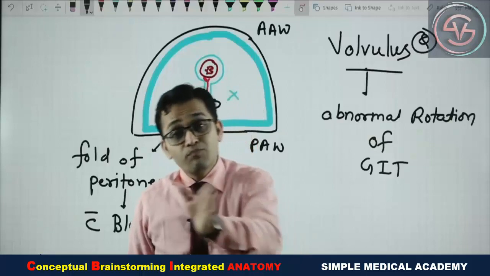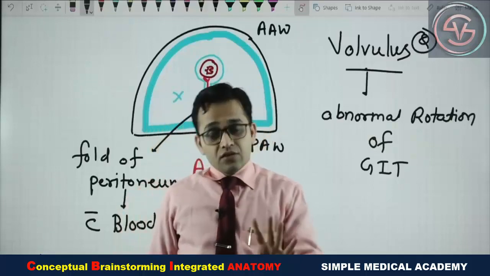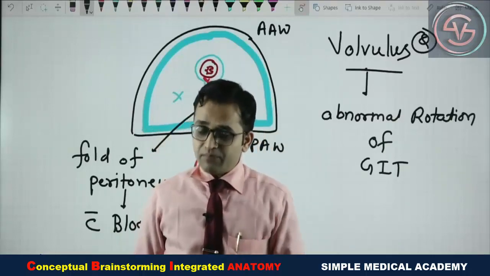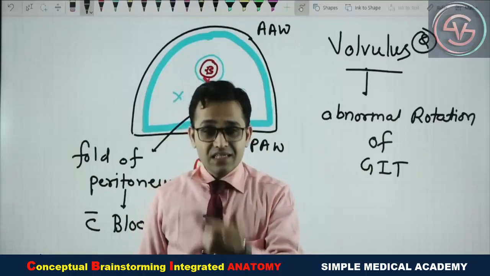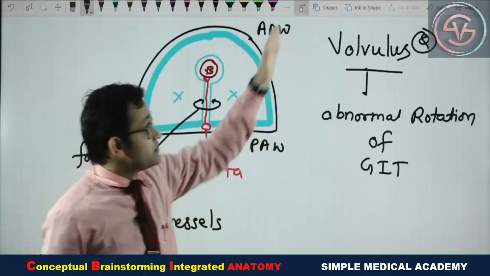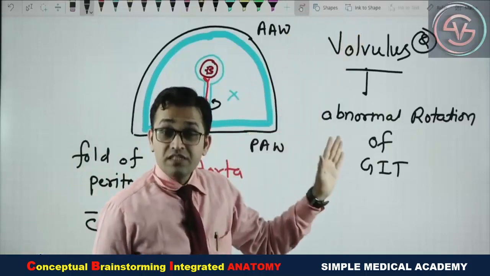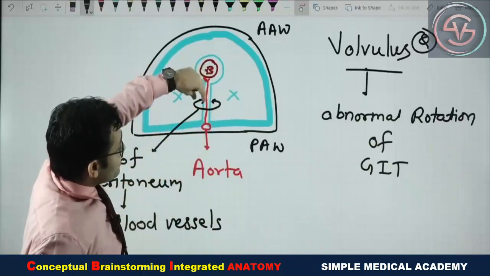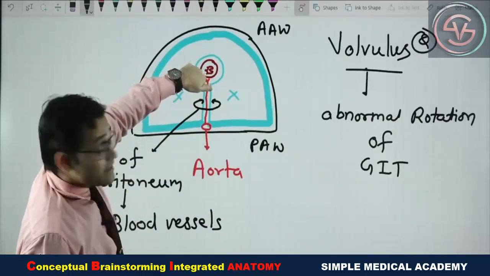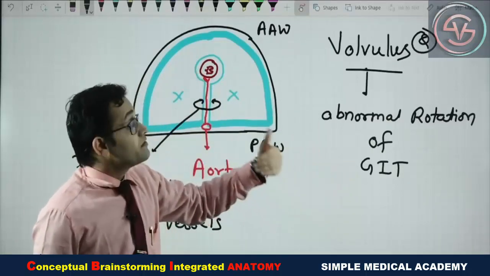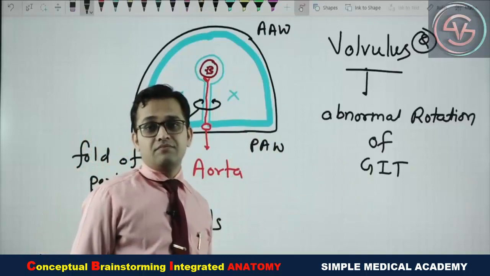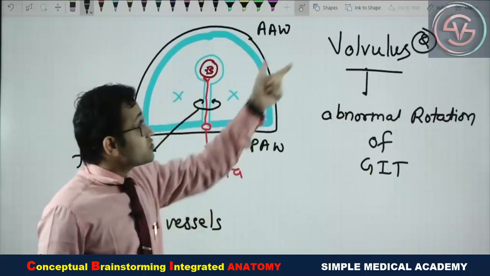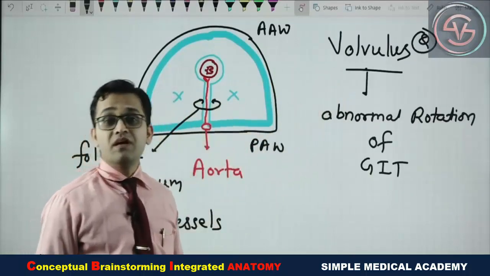Now correlate this topic with your pathology. In pathology, you study gangrene, two types of gangrene. Yes, dry gangrene and wet gangrene. In that chapter, you study that wet gangrene is found in GIT. Yes, correlate surgery, volvulus, with pathology, wet gangrene, with the anatomy, with the peritoneum. Yes, if there is rotation, then blockage of these blood vessels will create ischemia, that will create the wet gangrene. So correlate all these topics. Okay. So now you have a better understanding of why in case of volvulus there is the development of ischemia and wet gangrene.